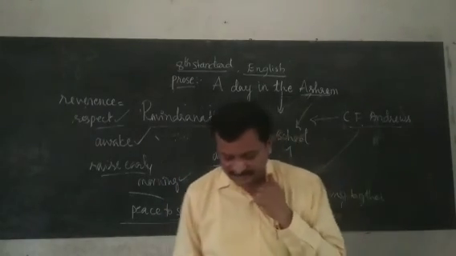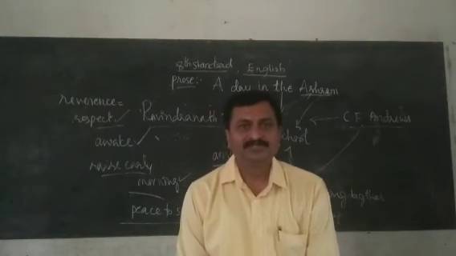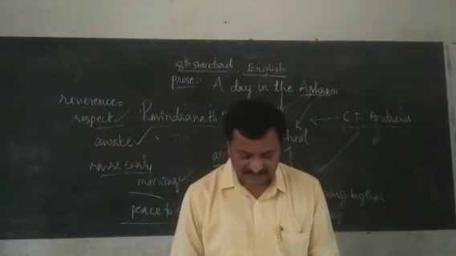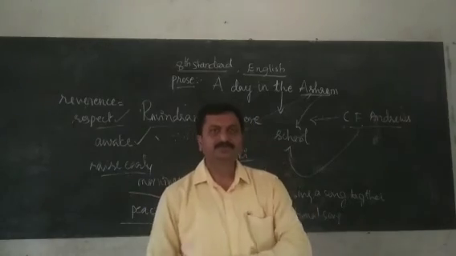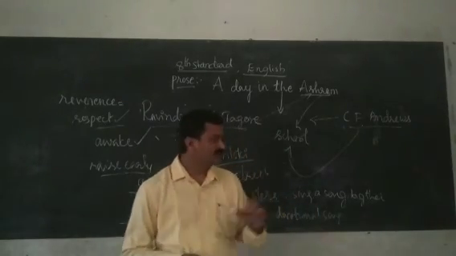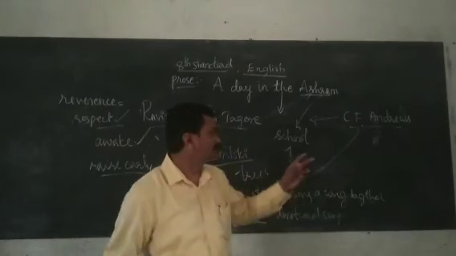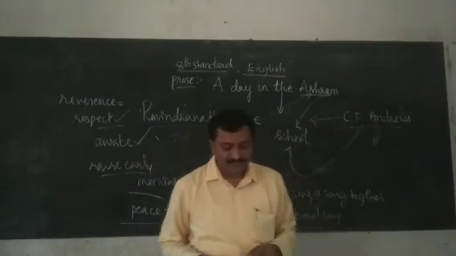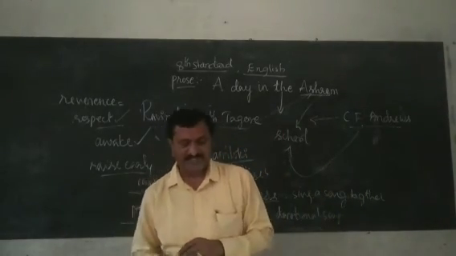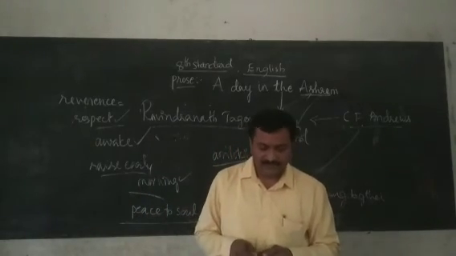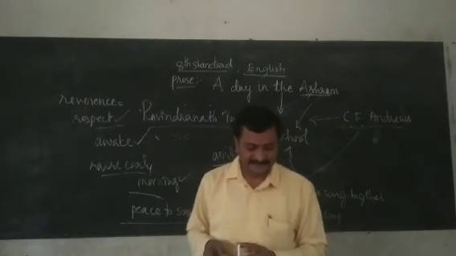Anyhow, dear children, today I am going to stop the class, and now I am going to give you some questions. Today I have completed the first two paragraphs along with the introduction of the author. So the first question is, who named the school Shantiniketan?